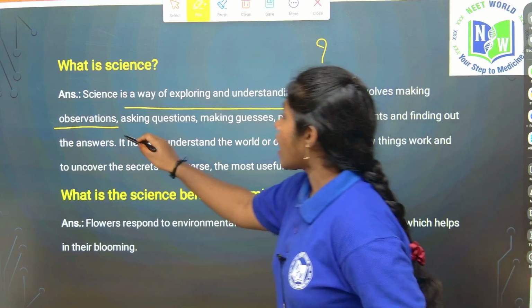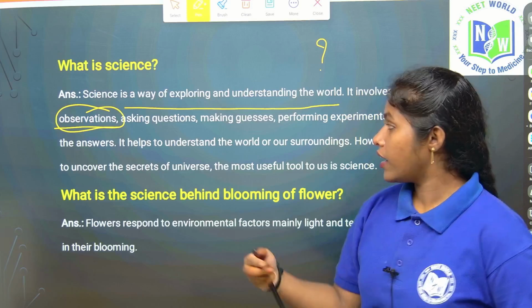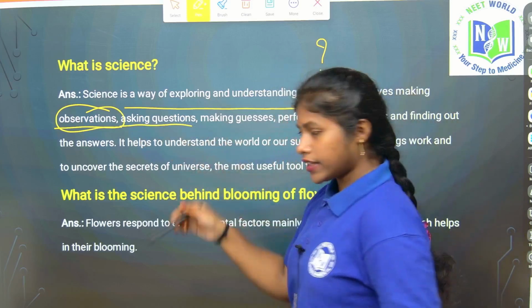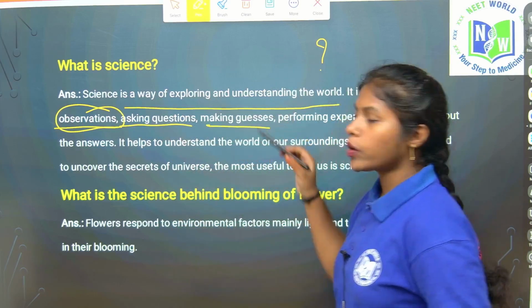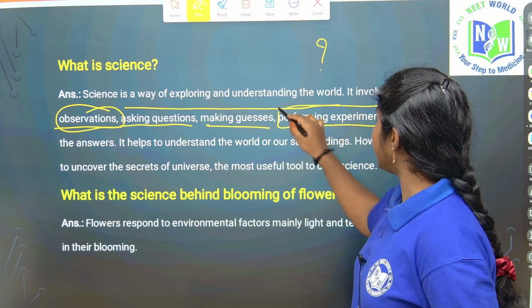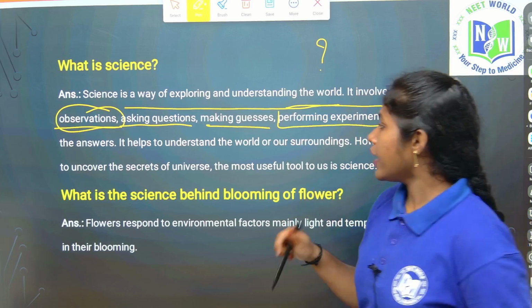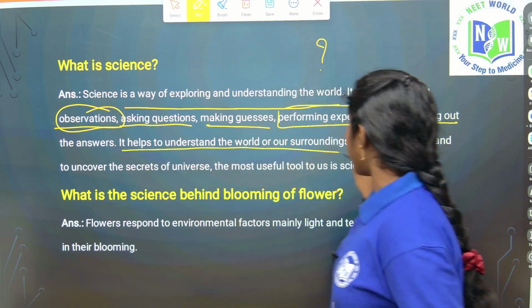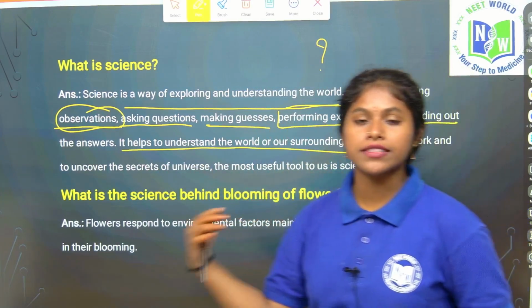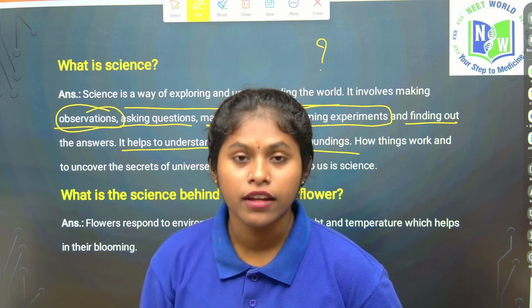First, observe what you have, get the doubt, and ask a question about it, and then make a possible guess. Then perform the experiment, then analyze it. Then you will get your answer, right? It helps to understand the world of our surroundings. Especially in our surroundings, you have many questions. Why is it happening?